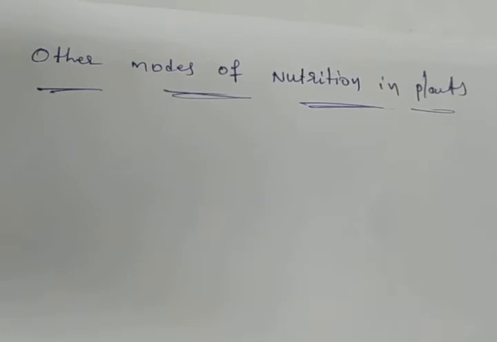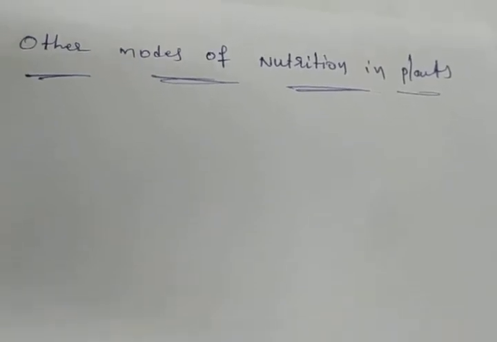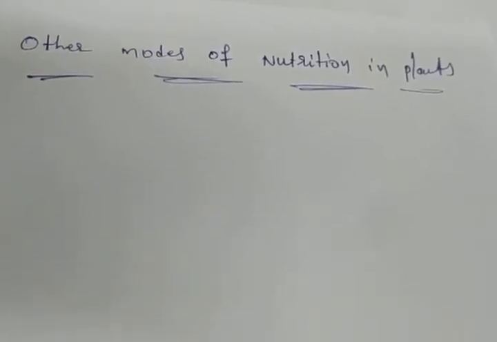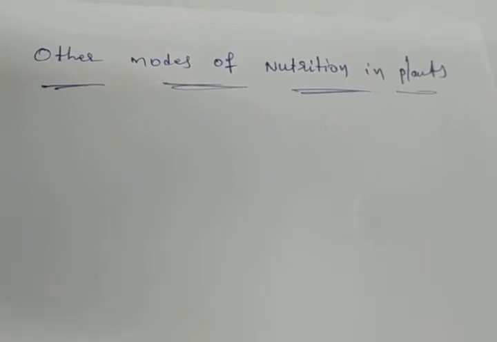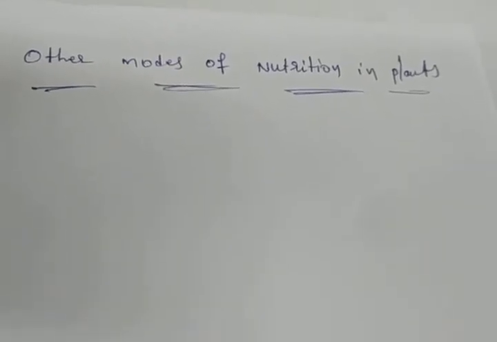In the same way, humans and animals and some of the plants depend on the food produced by other plants. They are the heterotrophic mode of nutrition.